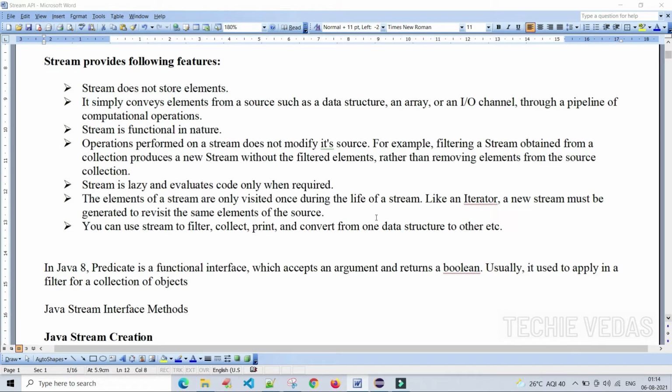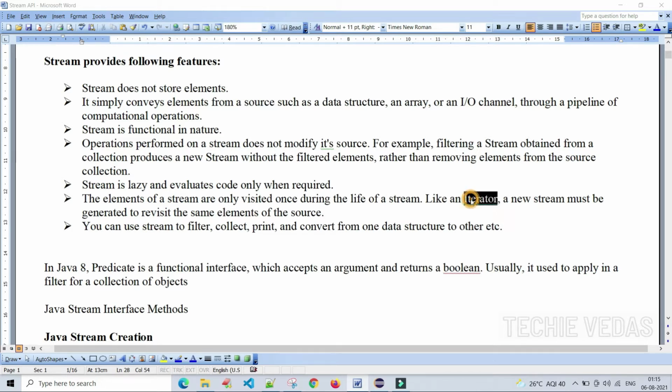Next point. Stream is lazy and evaluates code only when required. Stream doesn't evaluate the code again and again very frequently, as there is a life cycle for the stream. Next point, the elements of a stream are only visited once during the life of a stream.